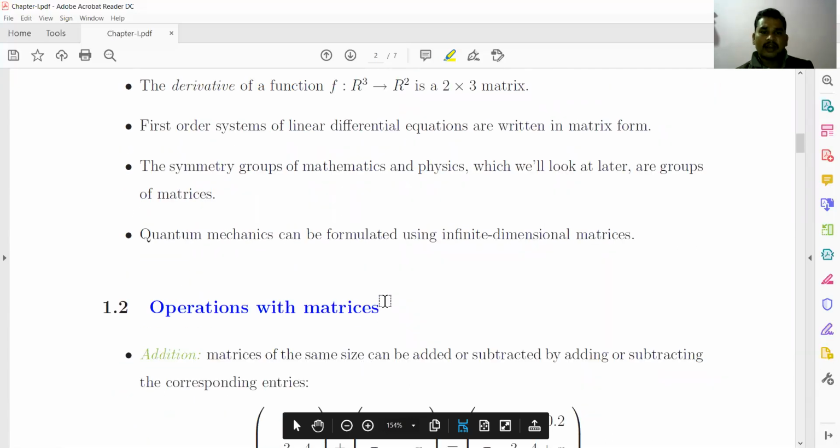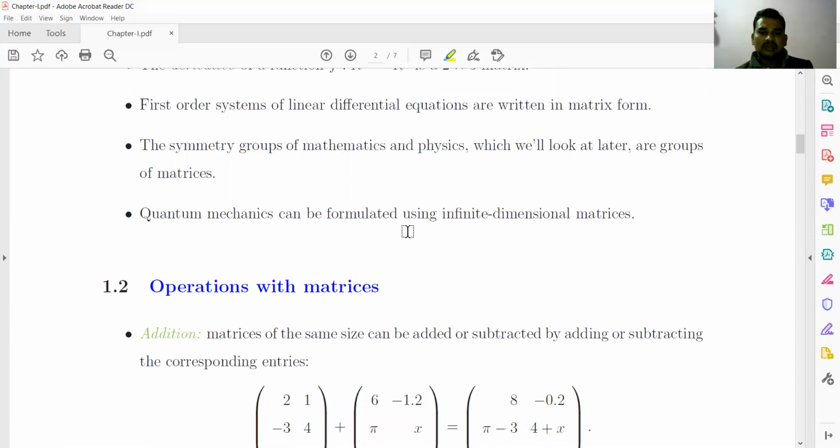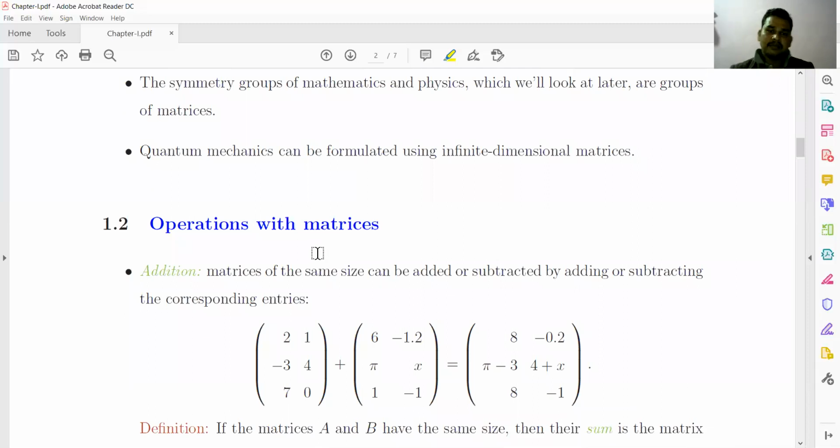Quantum mechanics can be formulated using infinite dimensional matrices. So there are lots of applications of matrices in many branches of sciences. Here are some basic operations on matrices.